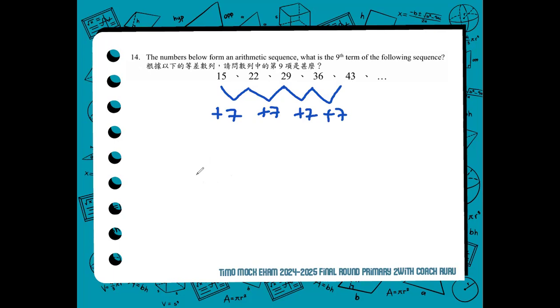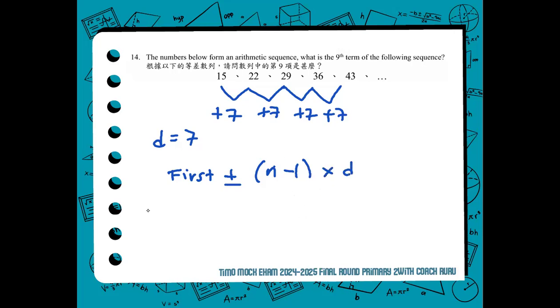In that, we now know the common difference, 7. So we apply the formula: first term plus or minus the missing term n minus 1 times the common difference.